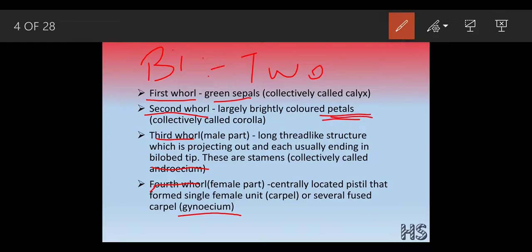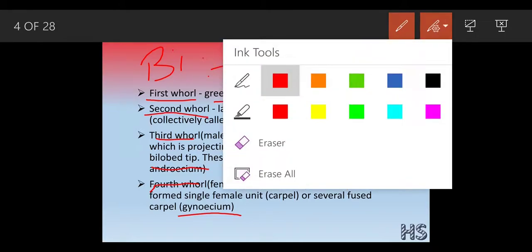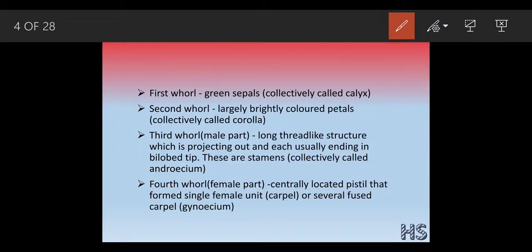The third whorl, that is the male part. It has a long thread-like structure which is projecting out and usually ending with a bilobed tube. See, how would be the structure? I'm going to erase this part so that I can draw the androecium part more perfectly for you. See, androecium. There is a symbol, a circle and a cross arrow. Like this, you can see in your textbook. They are also called stamens.